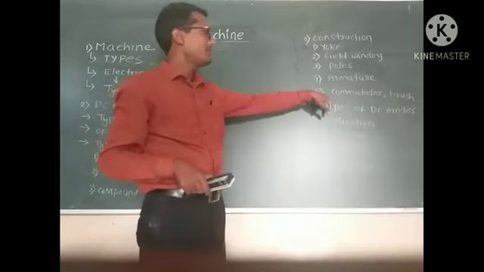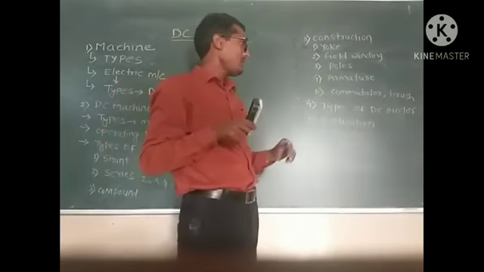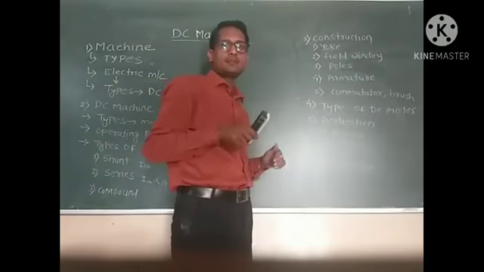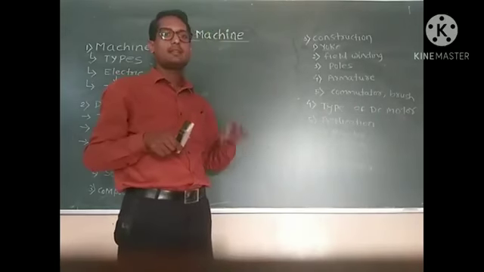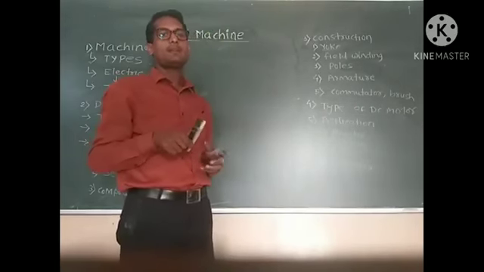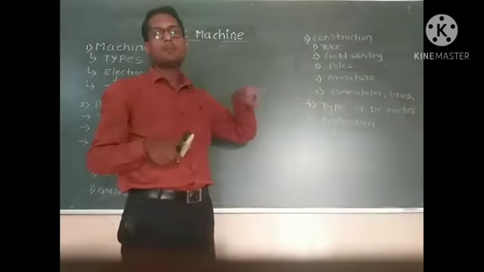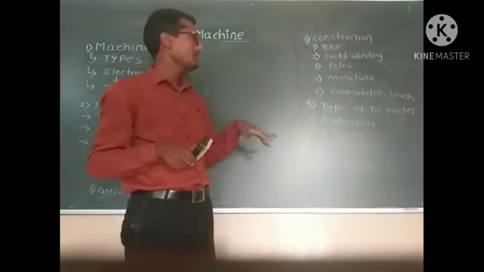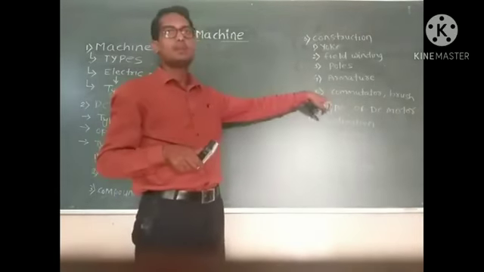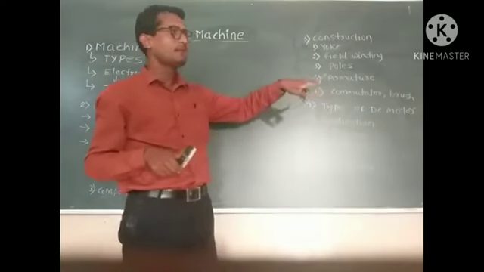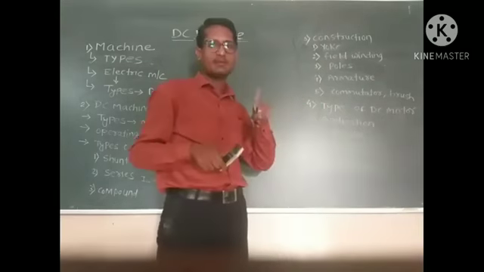It is a completely copper cylindrical body. The main function of the commutator is that it collects all the DC current, and it is made up of a number of copper segments. These segments collect the DC power from the armature, and on the commutator there are two brushes present.